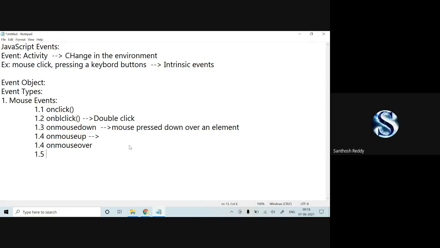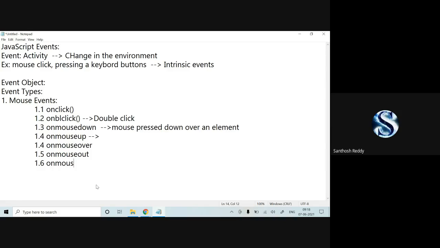Now 1.5, we are going to call it an on mouse out. Similar to this. So now I have placed a cursor on my on mouse out. Now if I remove this cursor from the on mouse out statement, some action should be performed for that. Okay. And next we have on mouse move.